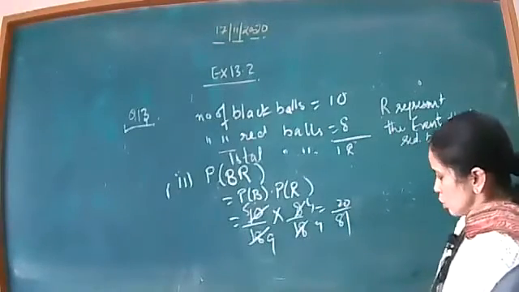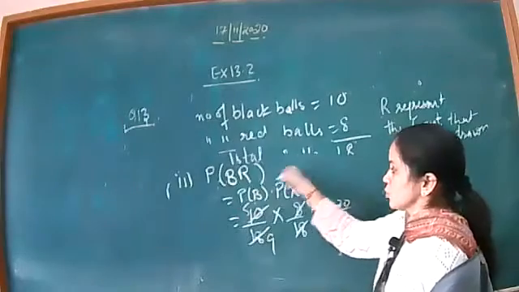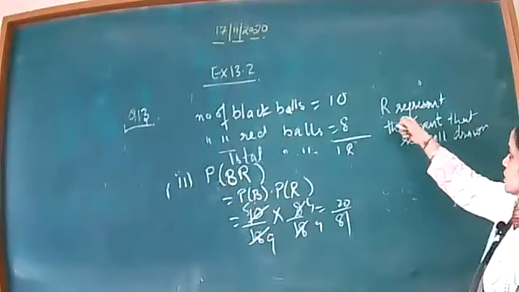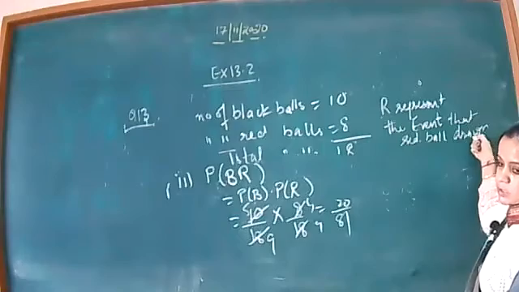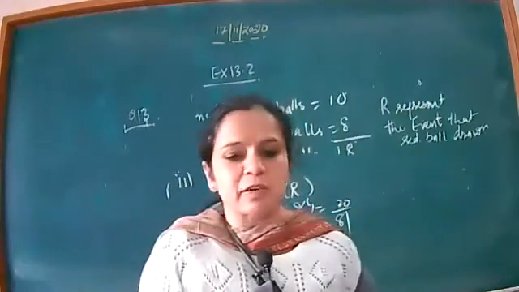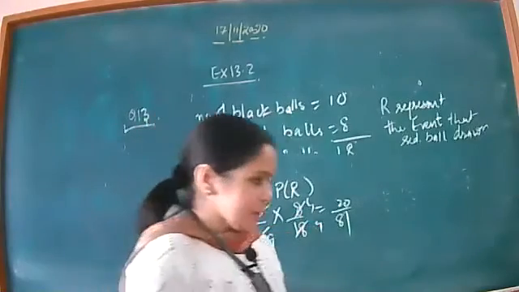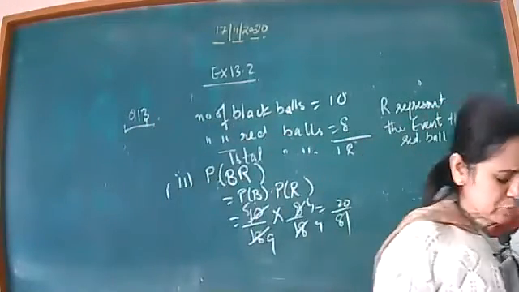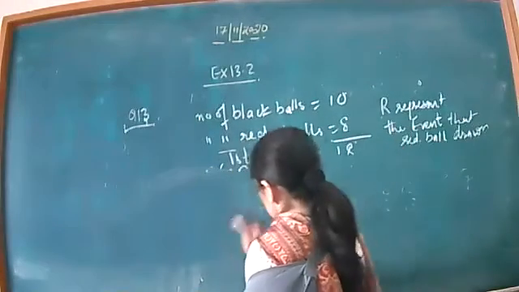Okay, now you have to specify, because we have not specified what B is. When you write here that R represents the event that a red ball is drawn, then you have to write here that B is the event that represents that the ball is black. Okay beta. Now come to the next one, the third part in the same question.